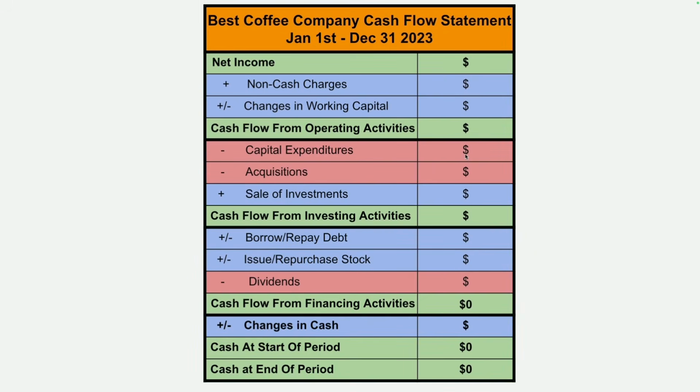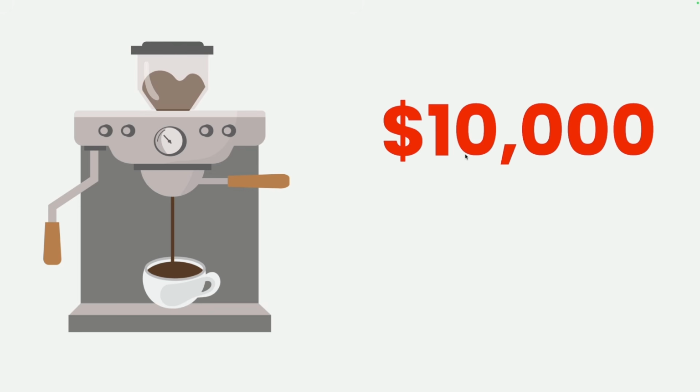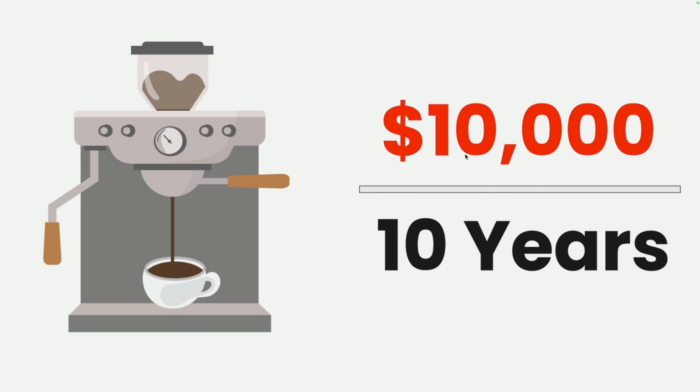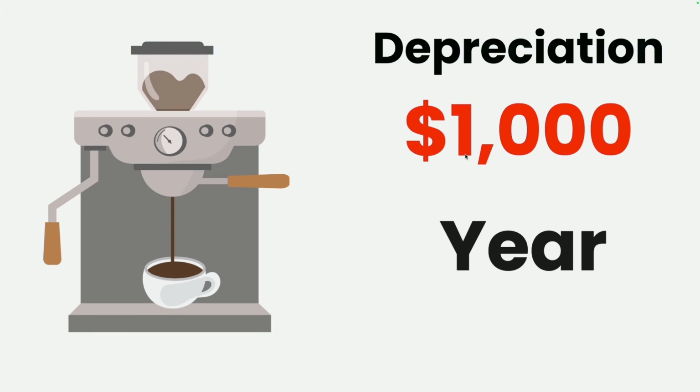Now let's turn our attention to the company's cash flow statement. Investing in a fixed tangible asset is also called making a capital expenditure. So we would account for this $10,000 cash outflow on the cash flow statement by recording it under capital expenditures in the cash flow from investing activity category. So we now have this coffee maker that costs $10,000, and we estimate that this will last us 10 years. So to figure out how we would depreciate this item, we simply take its cost, $10,000, divide by its estimated useful life, 10 years, and we would record a depreciation charge of this coffee maker of $1,000 per year.